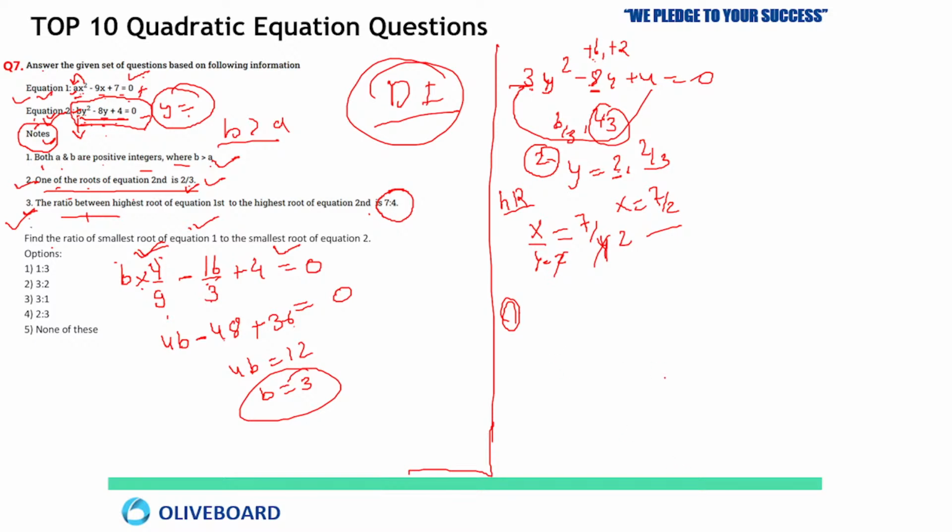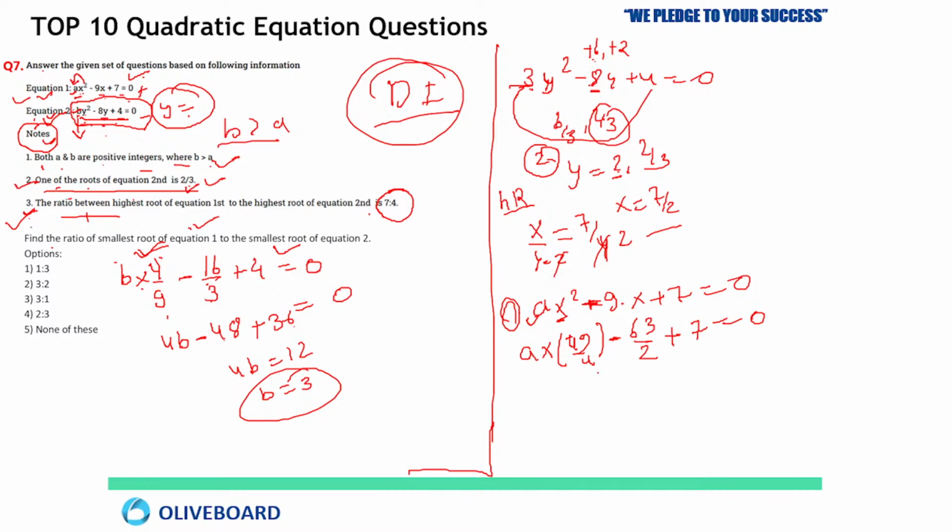So here, now you can see ax square plus minus 9x plus 7 equals to 0. One of the values of x is 7 by 2. You can put that in, so you can get the value of a. A multiplied by 7 by 2 whole square means 49 by 4, minus 9 multiplied by 7 by 2 means 63 by 2, plus 7 equals to 0.